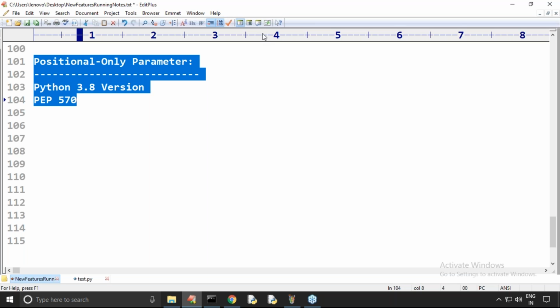But to understand this, let me start with some more basic theoretical things. At last, I will explain what is the need of this enhancement, what problems we faced without this, and what advantages we are going to get because of this. All these things I will explain, so please take special care about this.